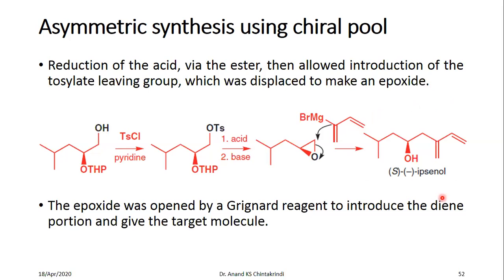So you go back, this is reverse engineering, to the starting material such that you get the chirality from the starting material. In this case, this particular part of S-ipsenol is similar to S-leucine. So the chirality of this S-enantiomer is also coming from the S-enantiomer of leucine.